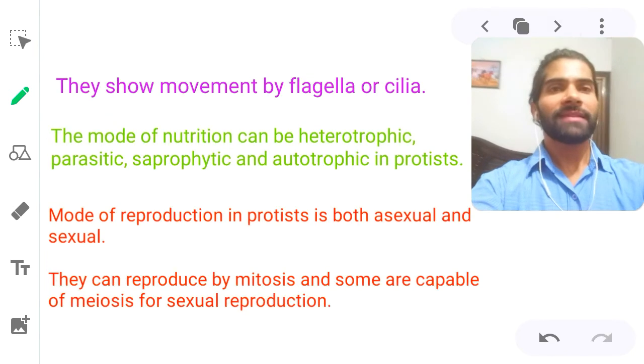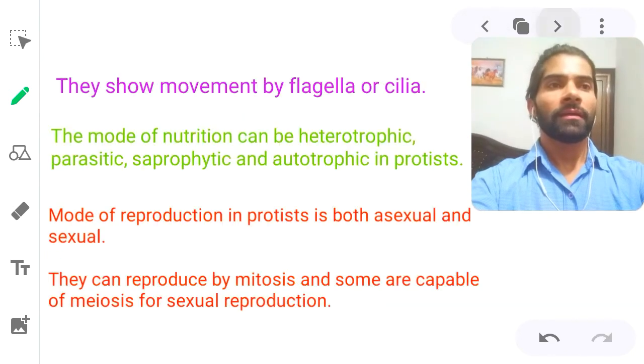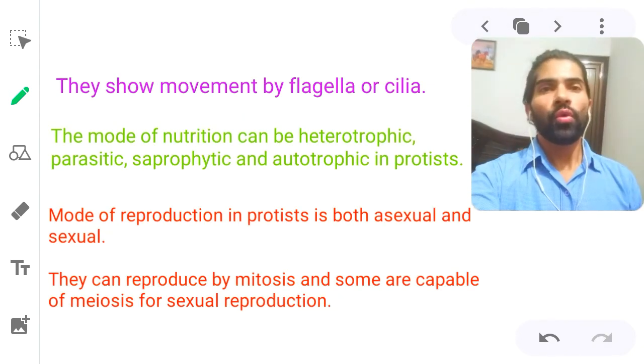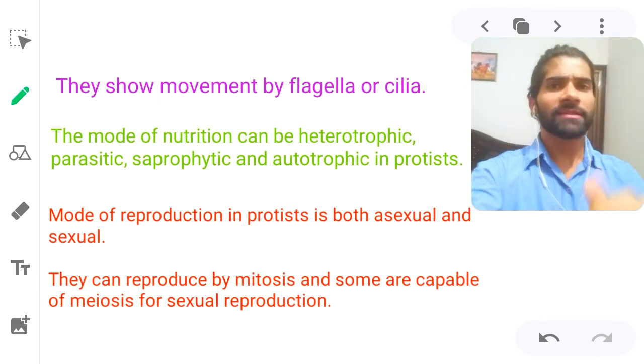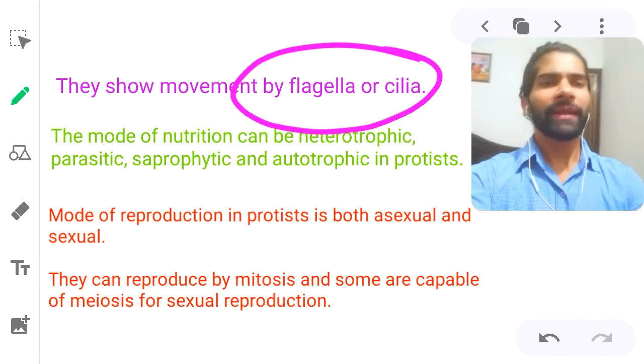And next slide, it is... they show movement by flagella. We have already discussed just 2 or 3 minutes ago. मूवमेंट के लिए मदद करते हैं.